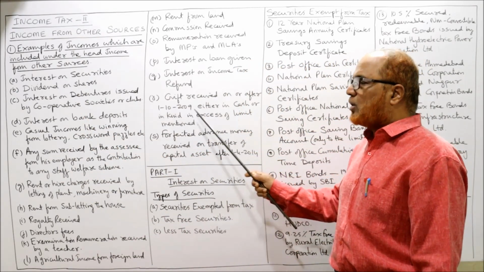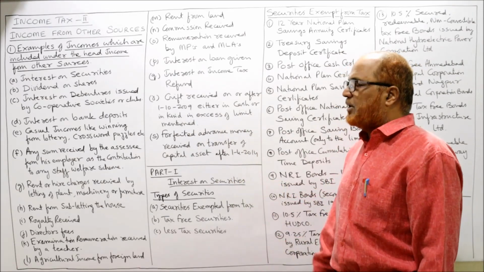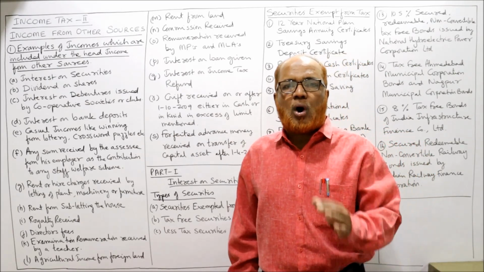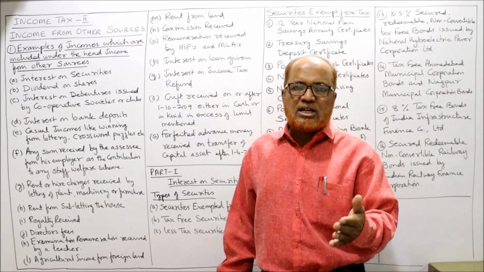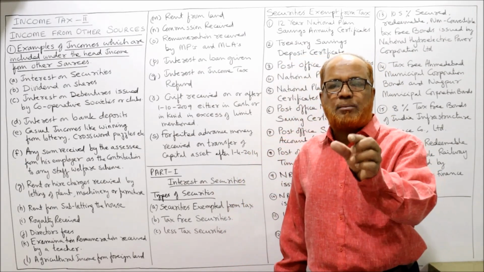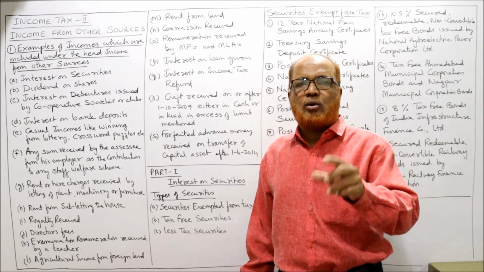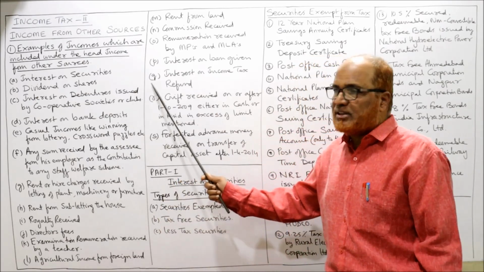Next, gift received on or after 1/10/2009, either in cash or in kind, in excess of the limit mentioned. So the Income Tax Act says any gift received on or after 1st October 2009, either in cash or in kind, is exempted up to a certain limit. In the coming video, I'll explain what that limit is. Over that limit, it is taxable under income from other sources.